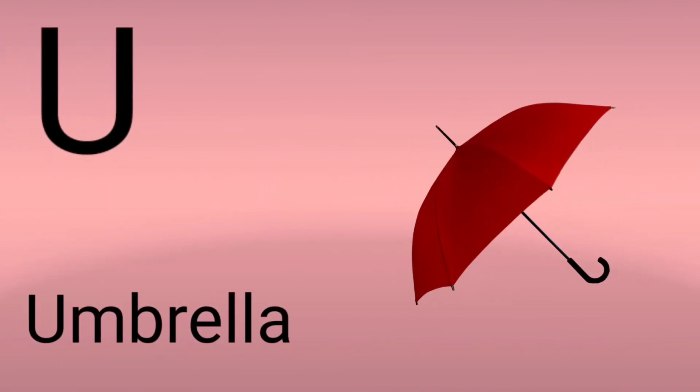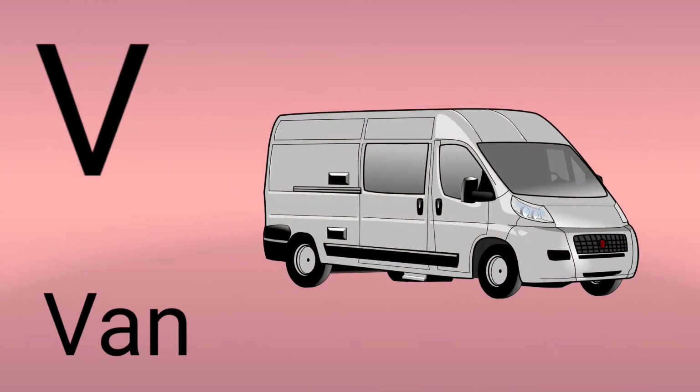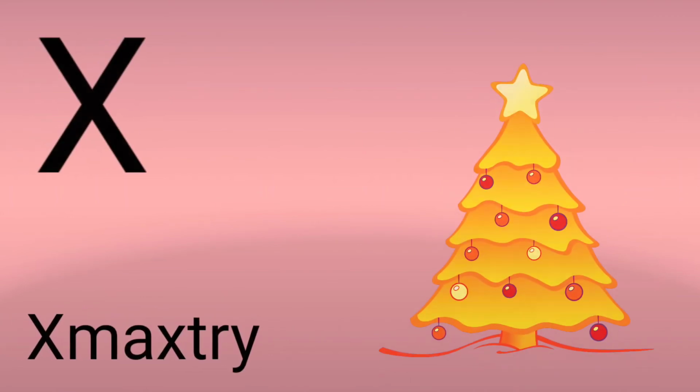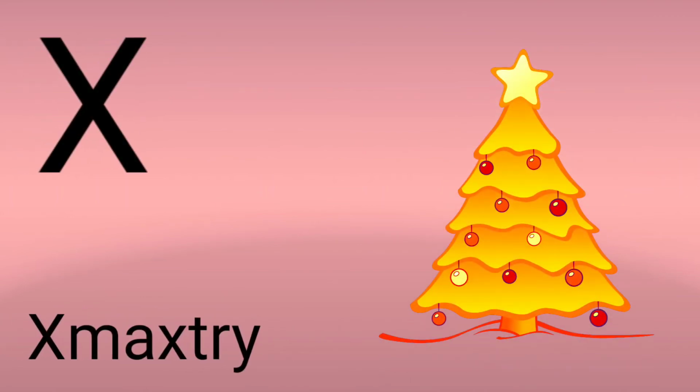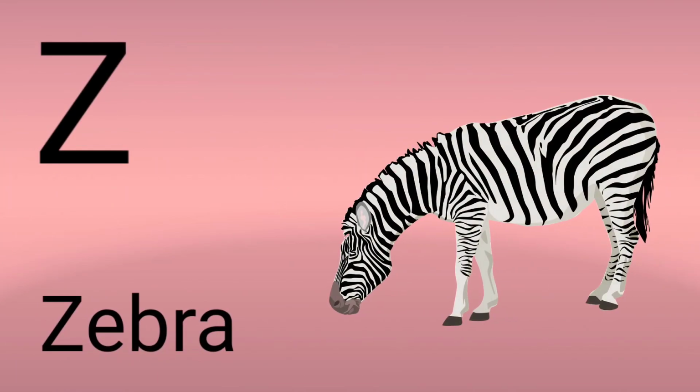U for umbrella. V for van. W for watch. X for Xmetry. Y for yak. Z for zebra.